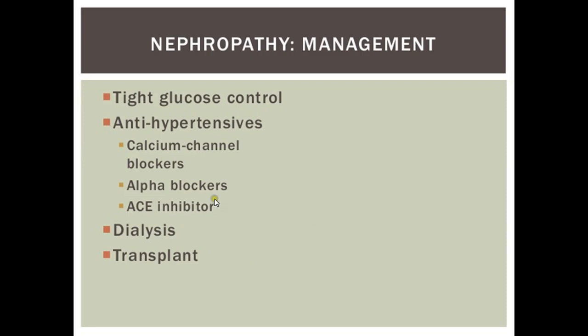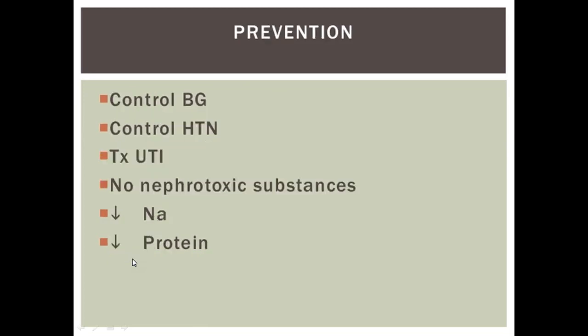So what is the management? Tight glucose control, antihypertensives like calcium channel blockers, alpha blockers, and ACE inhibitors. Alpha blockers and ACE inhibitors are considered better drugs. They have shown better results, and they have also been shown to play a great role in prevention of progression of nephropathy in diabetic patients. Patients in the end might need dialysis, or they can go for transplant.